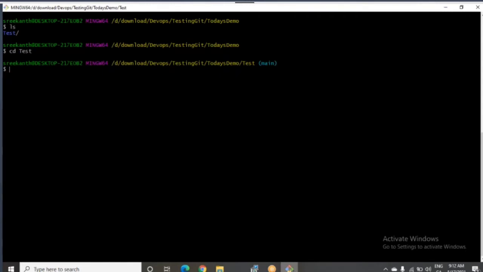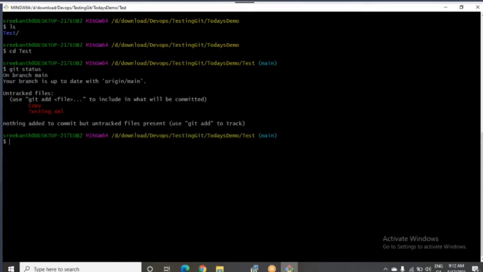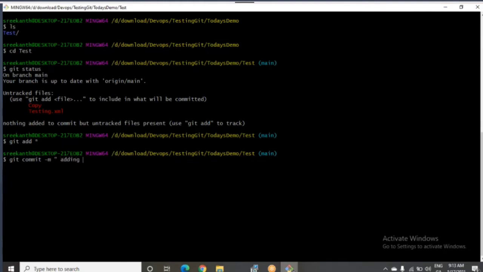Now run the command git space status. Enter. You see. Now git space add space star. Git commit -m double quote, some message. Adding code. Don't give space. Double quote end. Enter.